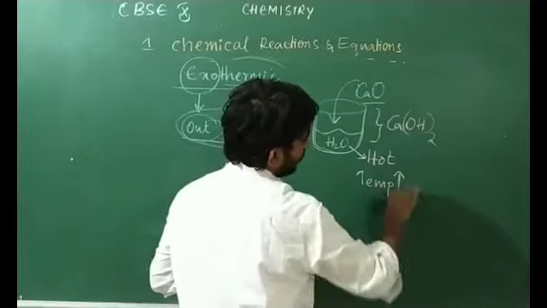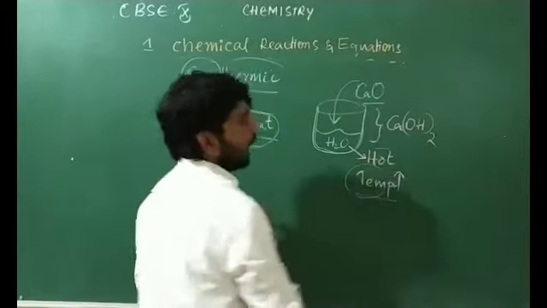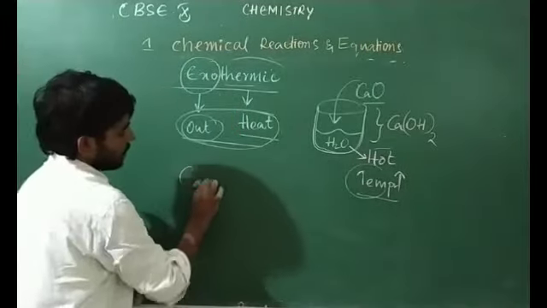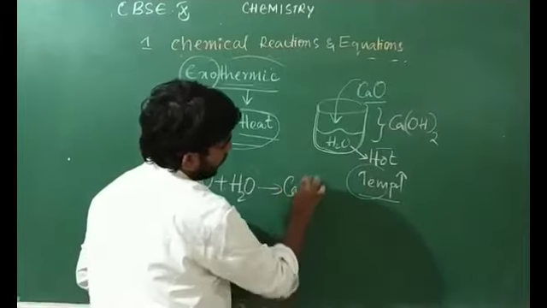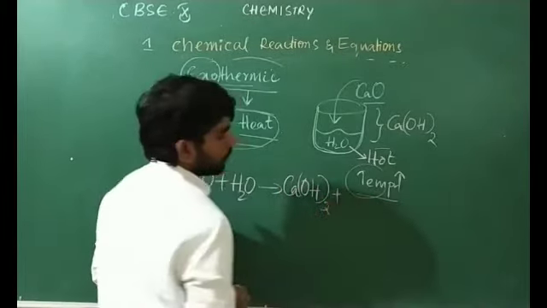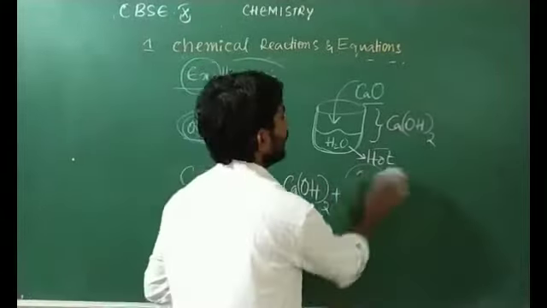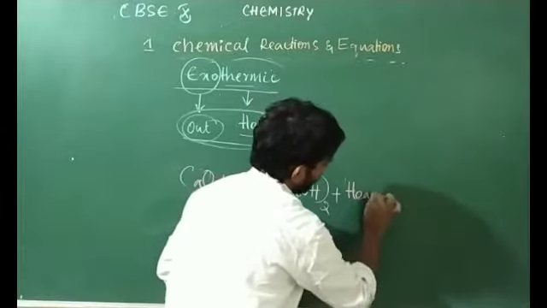The temperature is increasing, which means it is producing heat energy. Here calcium oxide plus H2O gives calcium hydroxide plus heat energy.